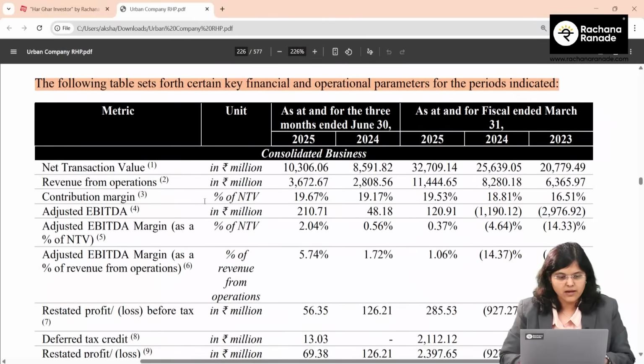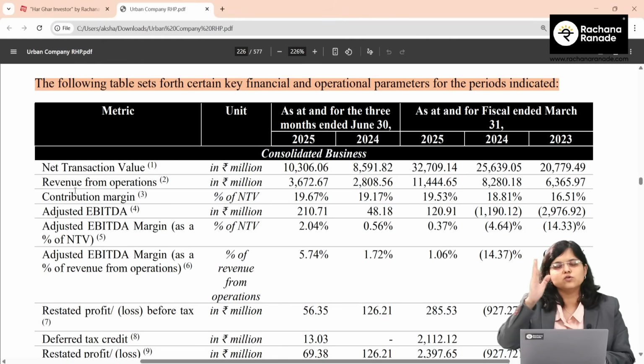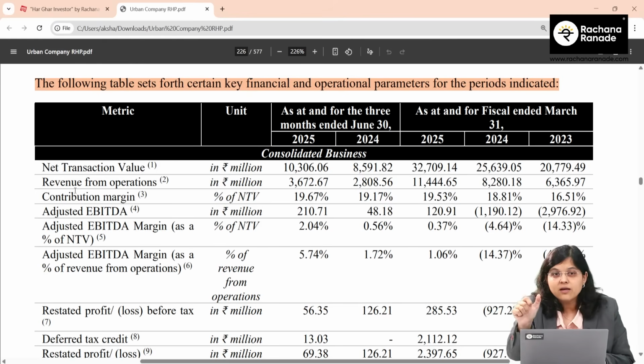There is a very nice point which is about NTV. I'll give you a quick example of what NTV is. Basically, assume that you book a haircut, or let's say a spa service. The spa service is at 1,000 rupees. GST 18%, so the total bill is 1,180. Assume you get an 80 rupees discount. So what is your NTV? Your net transaction value is 1,100 rupees.